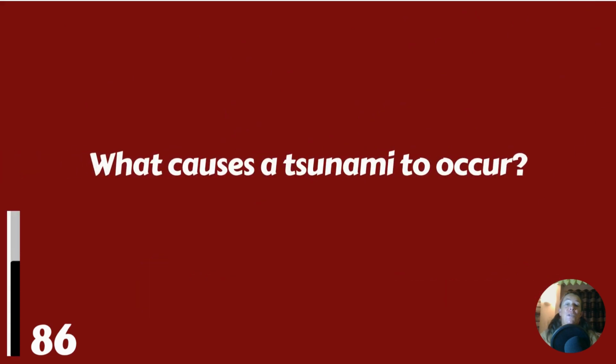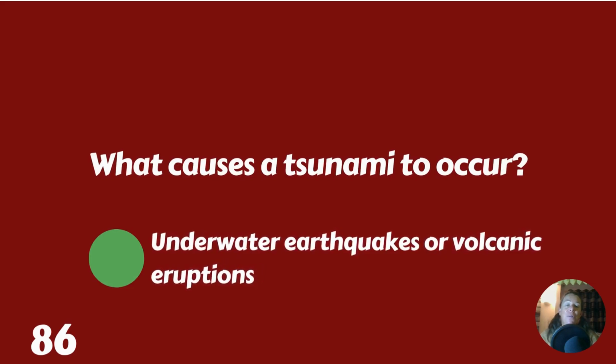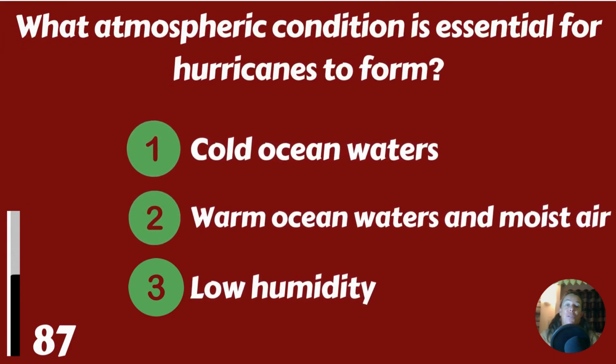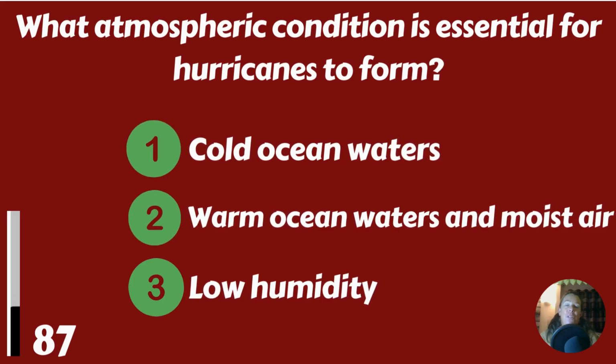What causes a tsunami to occur? Underwater earthquakes or volcanic eruptions. What atmospheric condition is essential for hurricanes to form? Cold ocean waters, warm ocean waters and moist air, or low humidity?